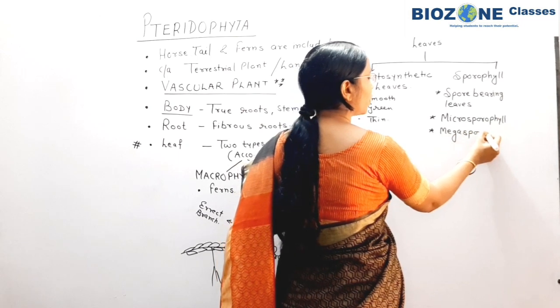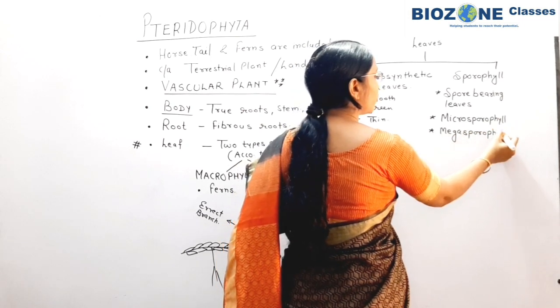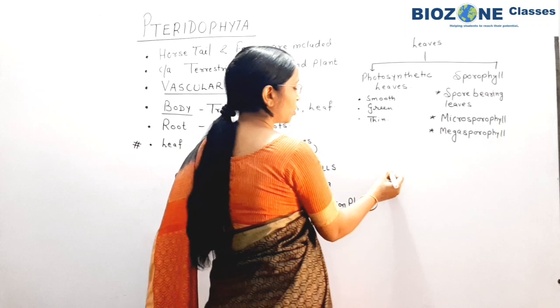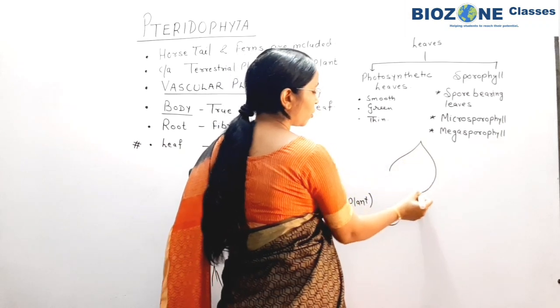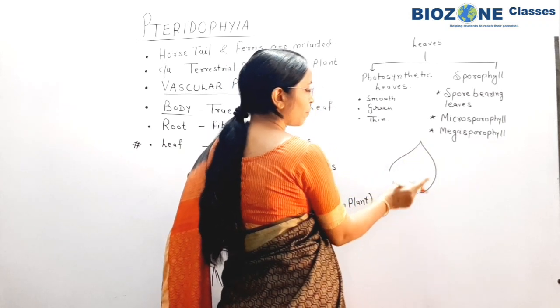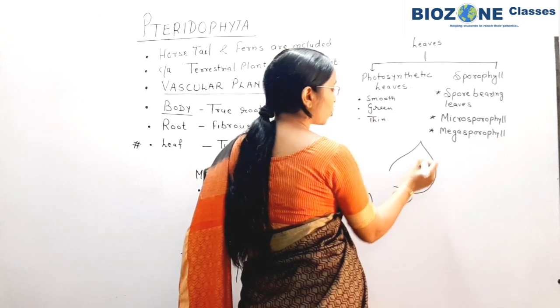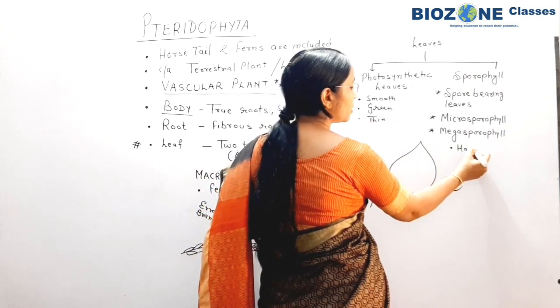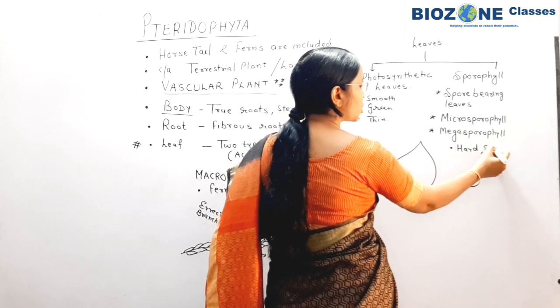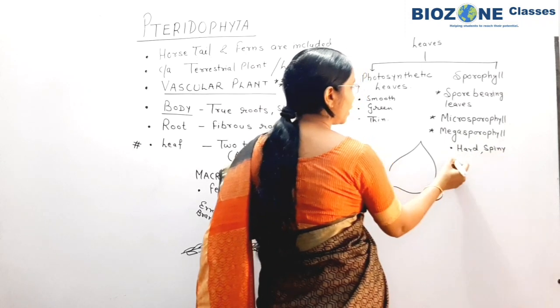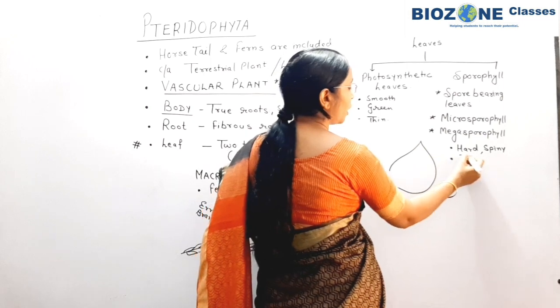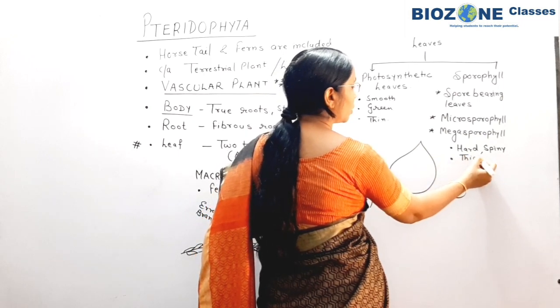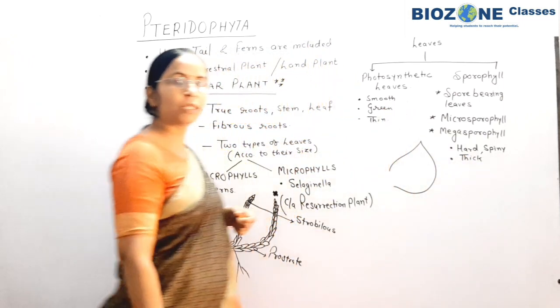When microsporophyll, then it is responsible for the production of microspores. In general, we draw this type of structure. The microsporophylls, in comparison to that, are quite hard in structure, spiny, show spiny outgrowth, and are quite thick as compared to the normal photosynthetic leaves.